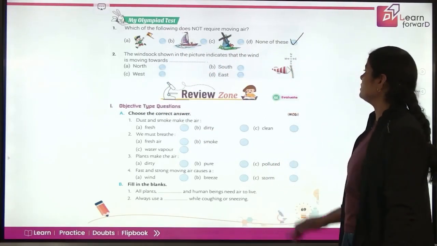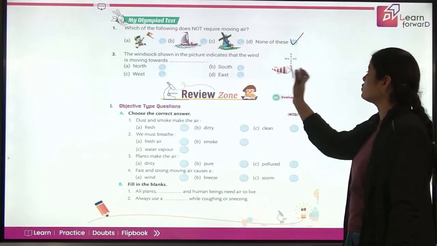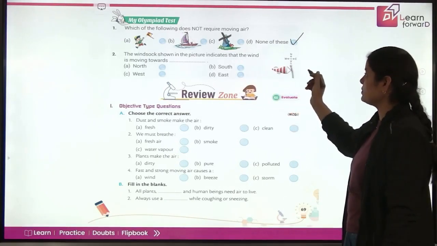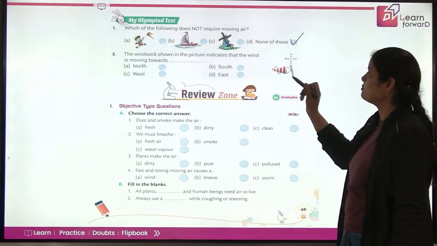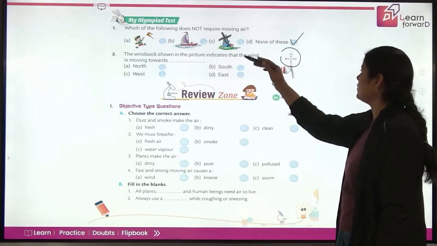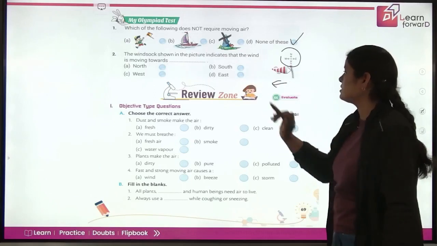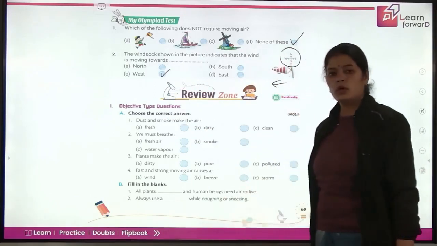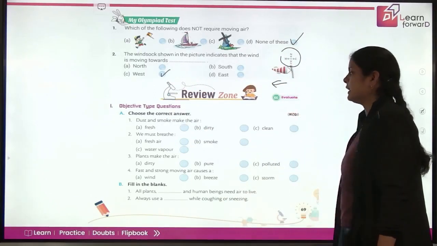The windsock shown in the picture indicates that the wind is moving towards the west. This shows west, east, north and south. So this is west. Now choose the correct answer.